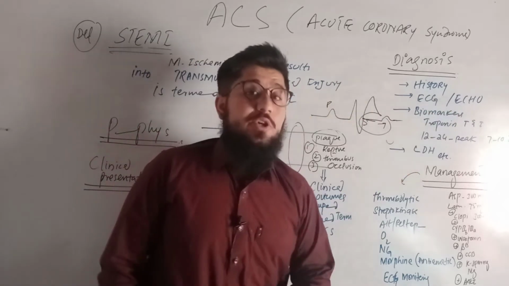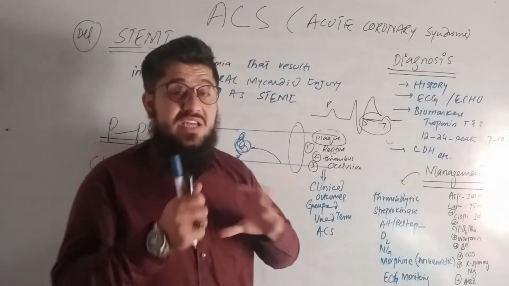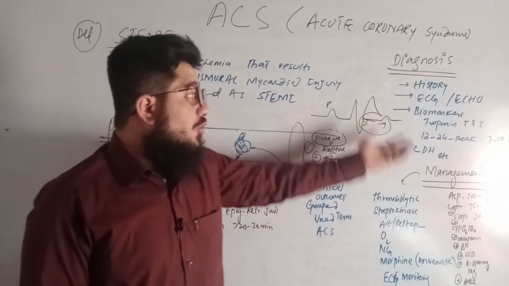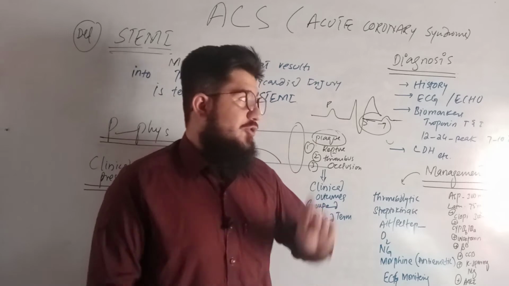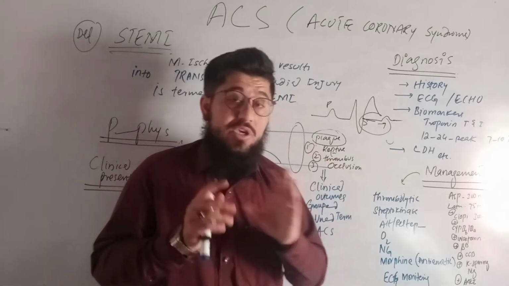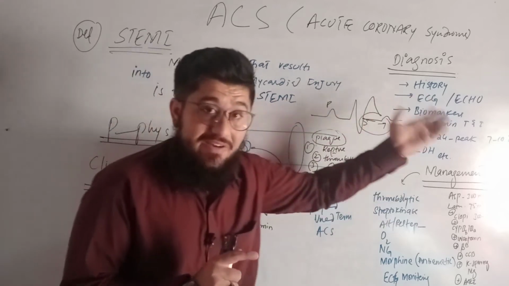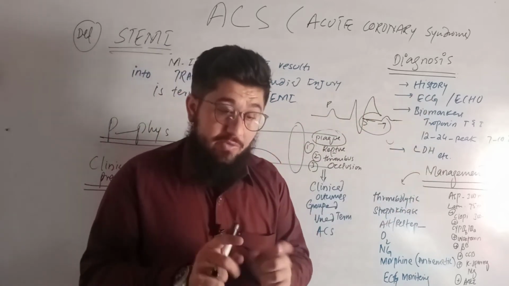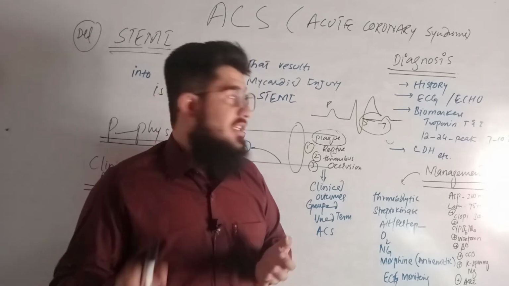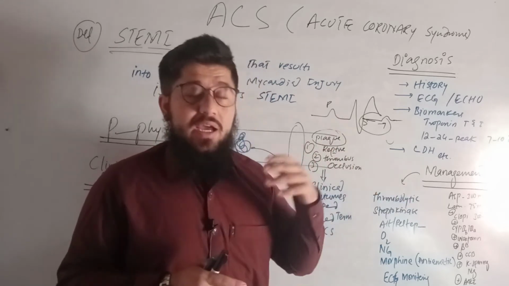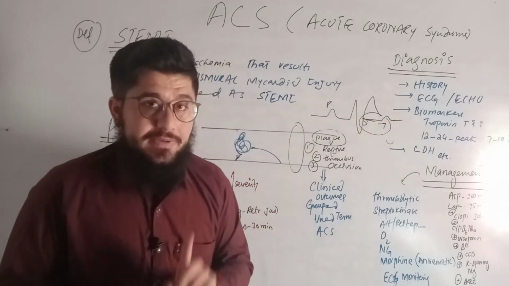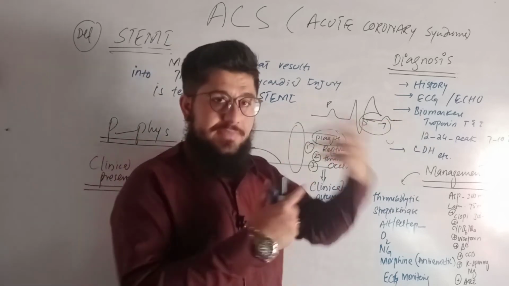Then we will go for the echo. In that, we will check the shape, size of the heart and its capacity. We'll check the ejection fraction. Then we'll go for the biomarkers, specifically troponin T and I. Remember, there are certain other biomarkers available, like CK, LDH, etc. The very important one is troponin T and I.